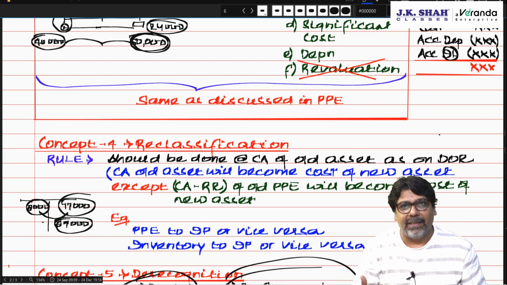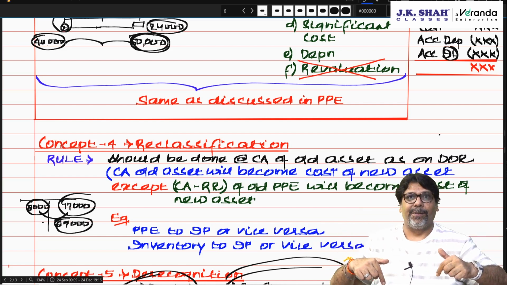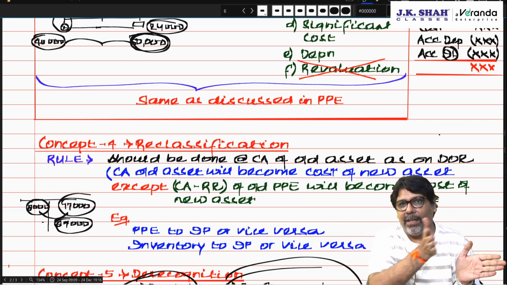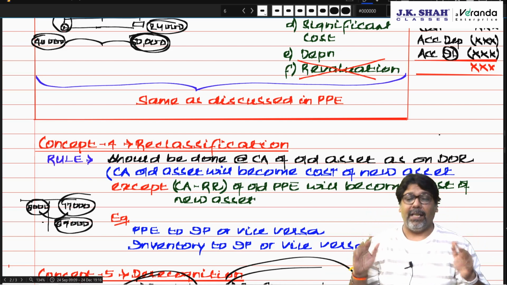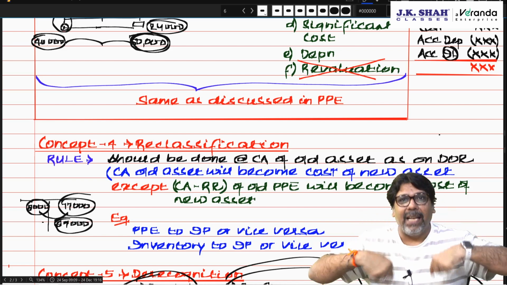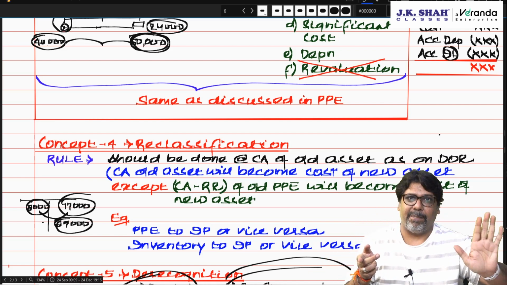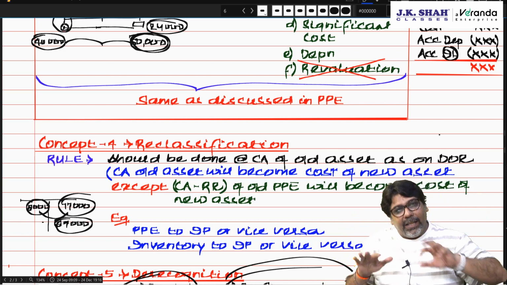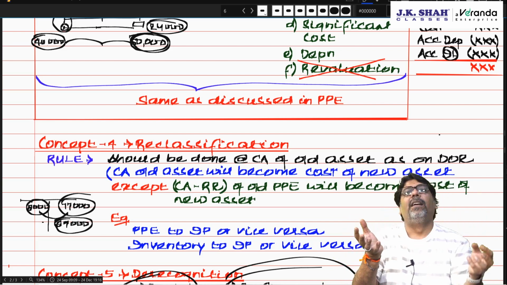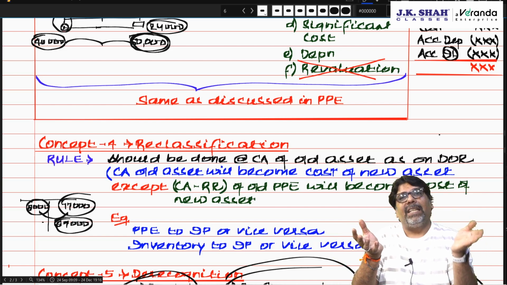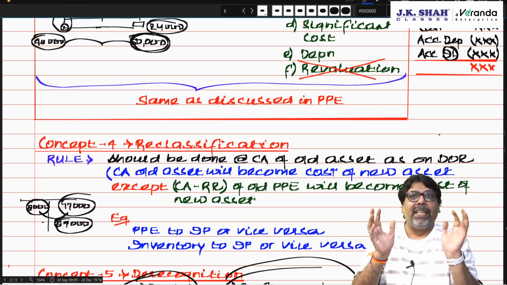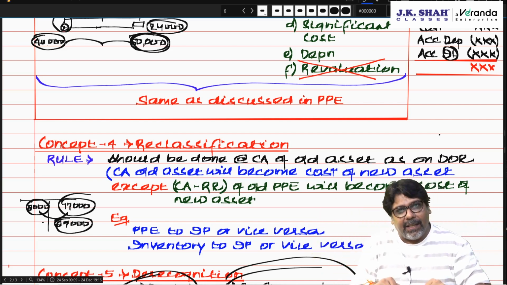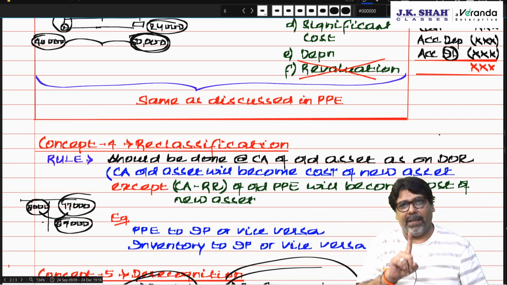Then chartered, lease from lessee's point of view. Lessee, I have taken an ROU, using it for business, PPE, using it for rental or capital appreciation, investment property. If I am a lessor, operating lease, investment property. Finance lease, no property, only derecognized. If there is a lease within the group, in separate financial statements, they will follow the lessee lessor rule. But in consolidated financial statements, it will always be classified as PPE.